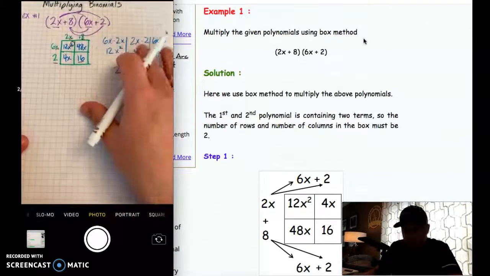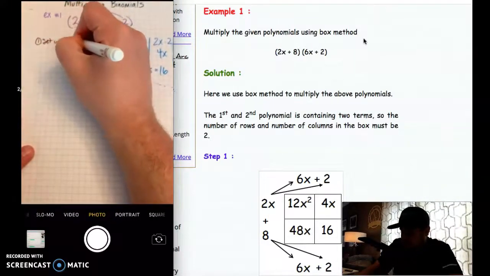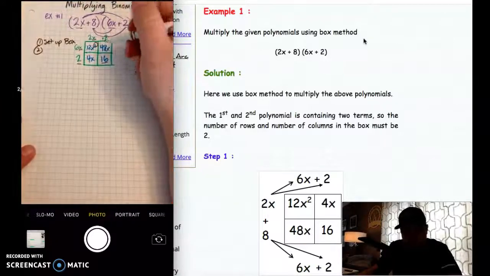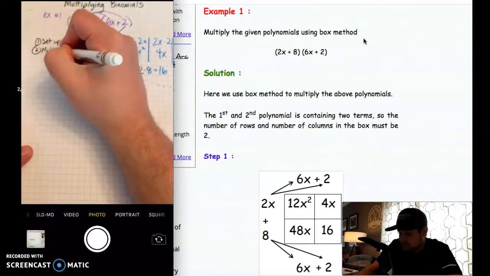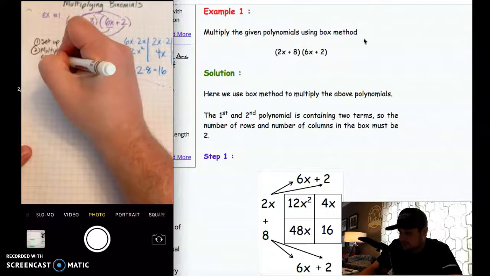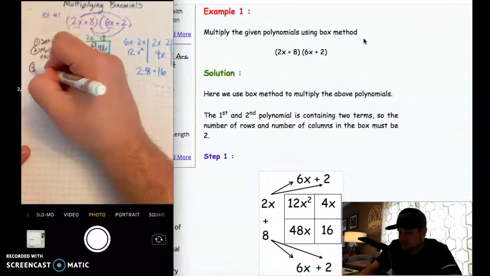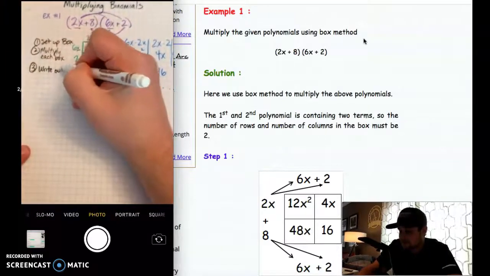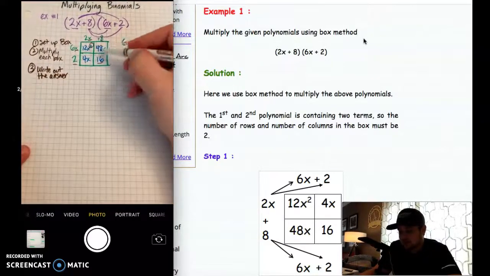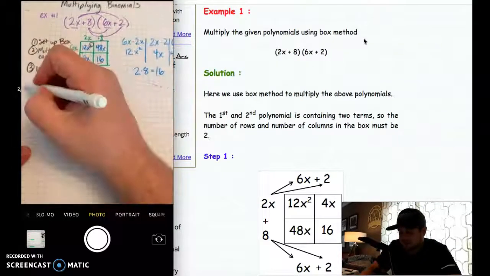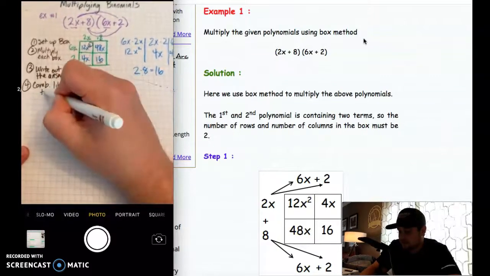So step one was to set up the box. Step two, if you're a person who likes steps, you can write these down. Step two is to multiply each box. That's what we did here. Now step three is going to be to write out the answer. We're going to take these four things out of the box. And then step four is we're going to combine like terms.